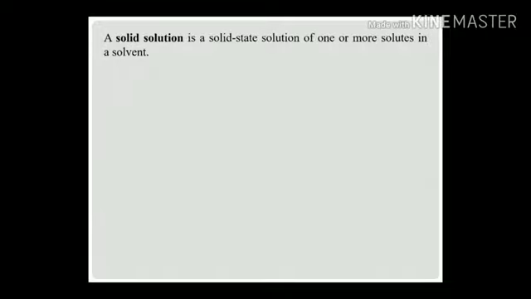A solid solution. A solid solution means one metal A is dissolved into another metal B, and it forms a new material.